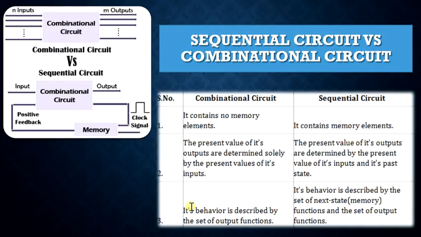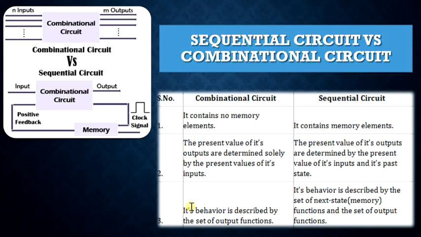Coming to the difference between the sequential network and the combinational circuit. The combinational circuit contains no memory element, whereas the sequential circuit contains memory elements.